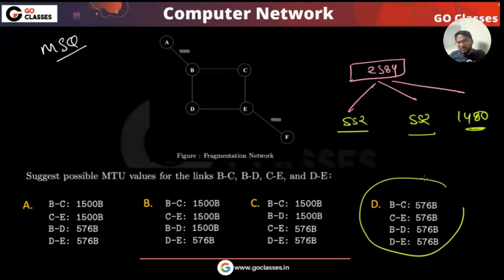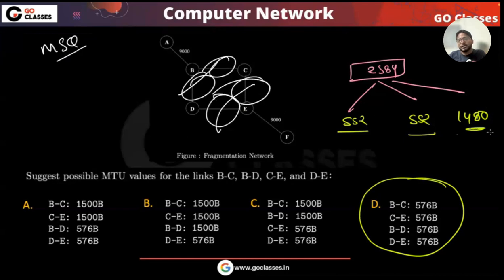So can D be the answer? If all the links here are 576, is 1480 even possible? No, right? So D is definitely not the answer. If all are 576, then you cannot get a fragment of 1480. That is for sure.